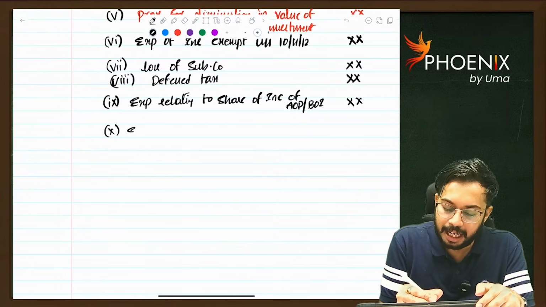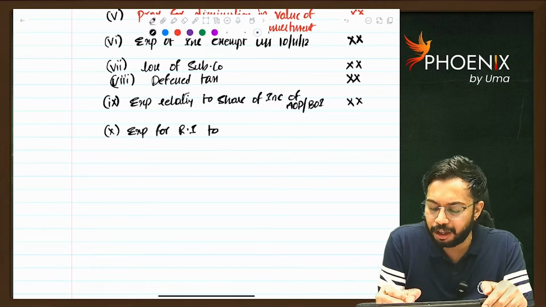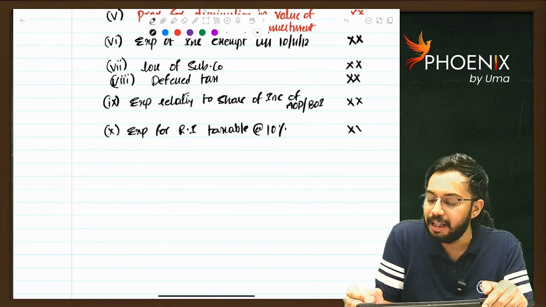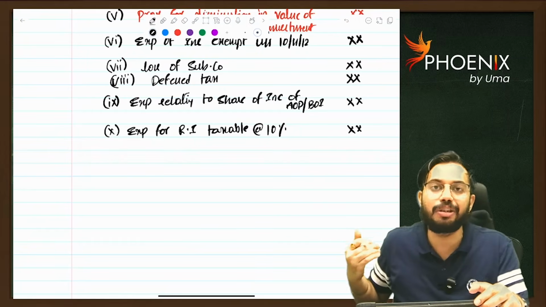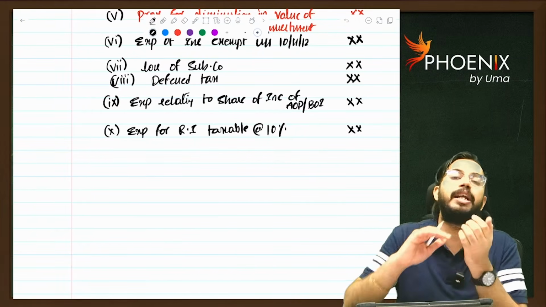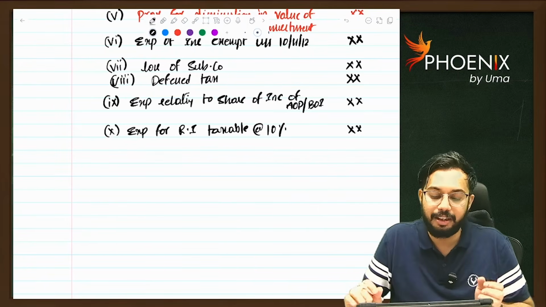Similarly, if there is any expenditure for royalty income taxable at the rate of 10%, that expenditure is also required to be added back. See, royalty income is reduced, so corresponding expenditure is also to be disallowed. That's why expenditure relating to royalty income we will add back. Are you able to understand?